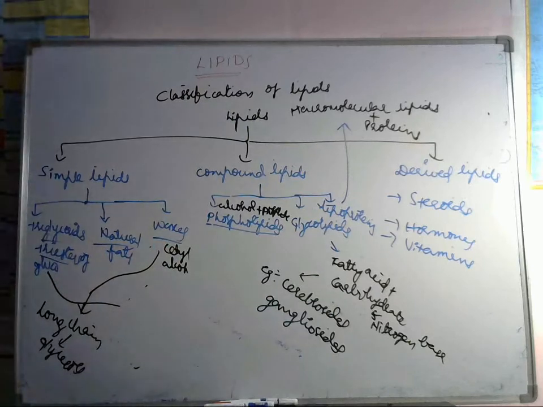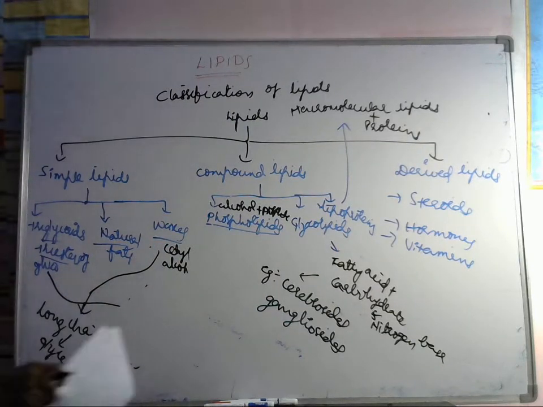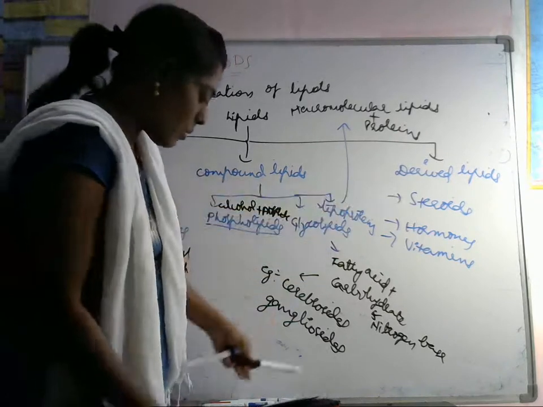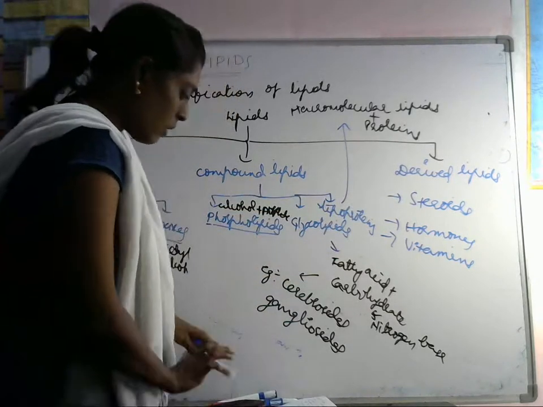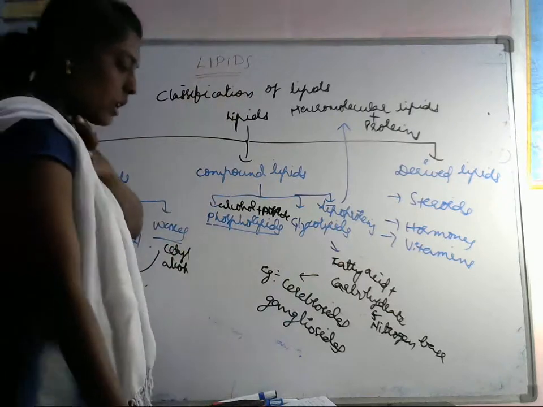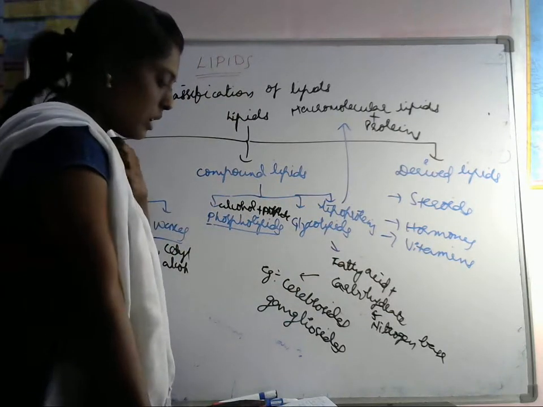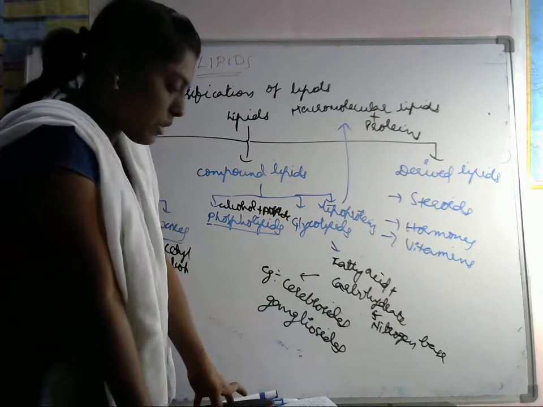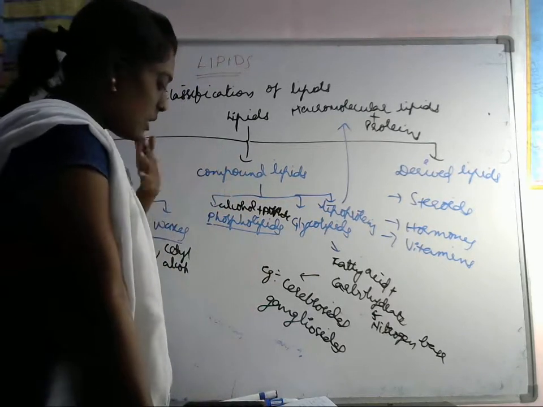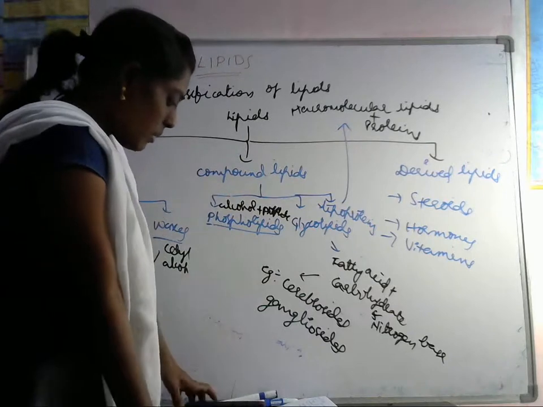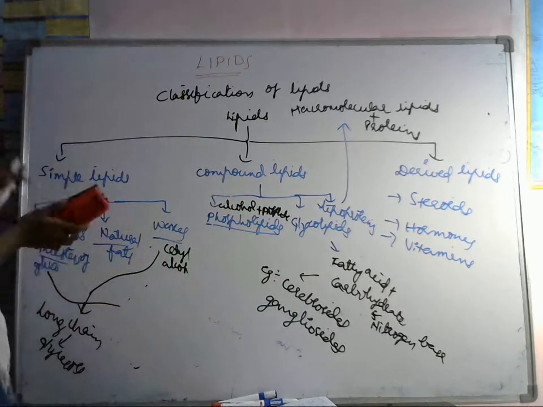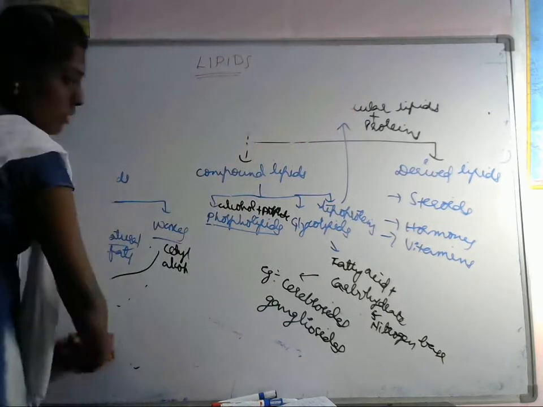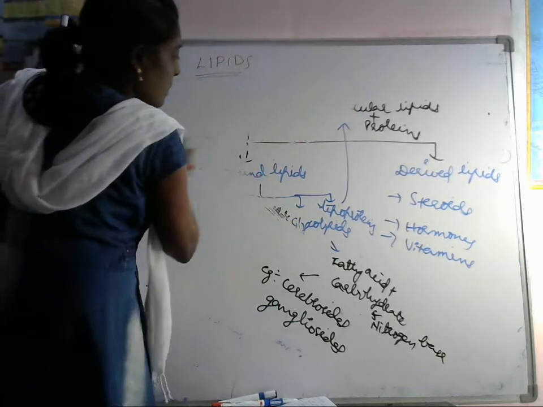Okay, so next one, let's see the derived lipids. These are derived lipids: steroids, hormones, and this one. These include glycerol and fatty acids, mono-, di-, triacylglycerols. Lipid soluble vitamins and steroid hormones will be present. Okay, so this is the classification of lipids.